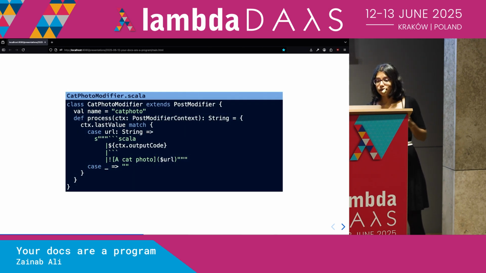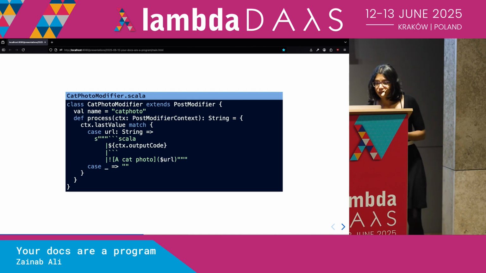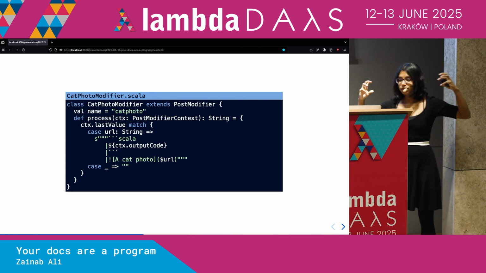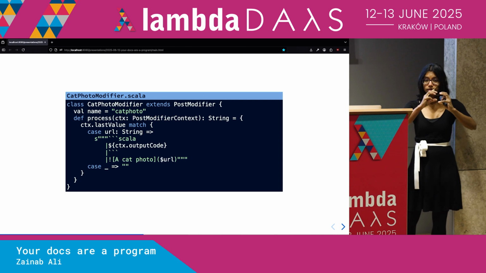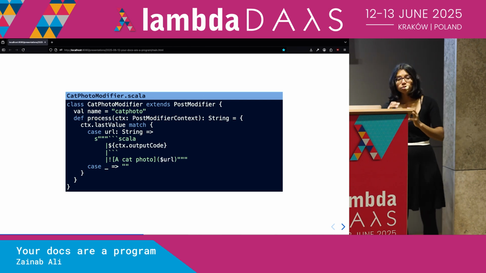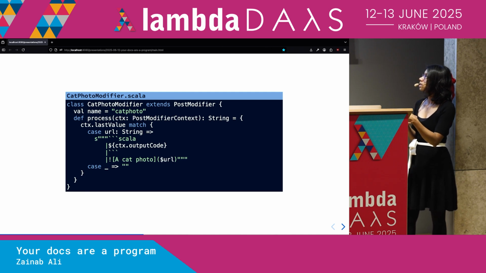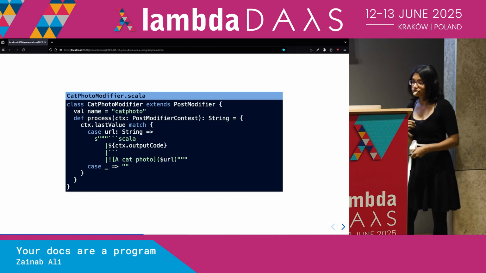You can use something called a post modifier, and you can write your own, and you give it a name, in this case cat photo. What that does is it takes in the body of this code snippet, it gives you the value obtained by running the code snippet, and you can choose to do different things with that value. In this case, we're going to plonk a string back into our Markdown file corresponding to the URL that we got out of our code snippet.